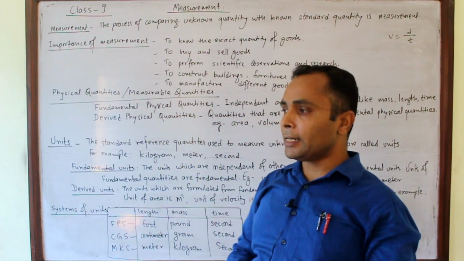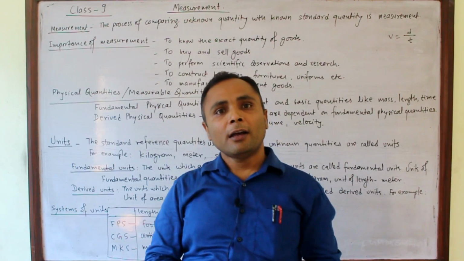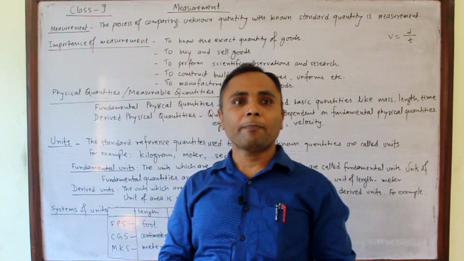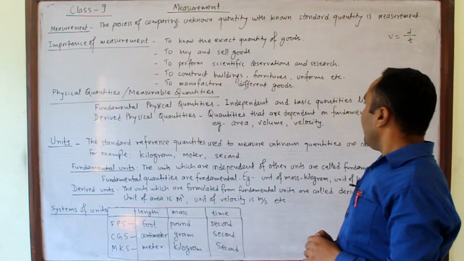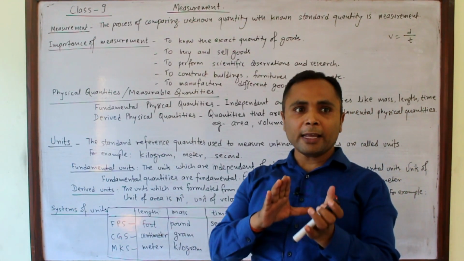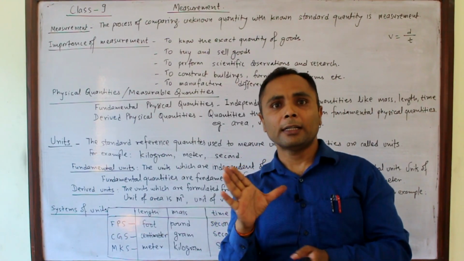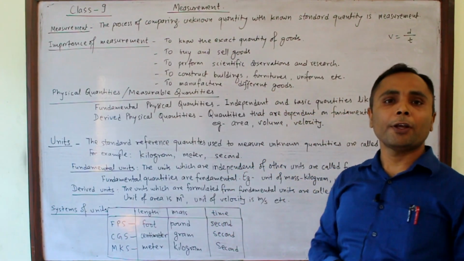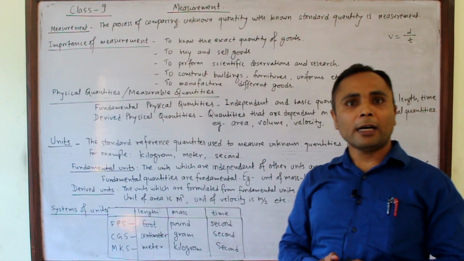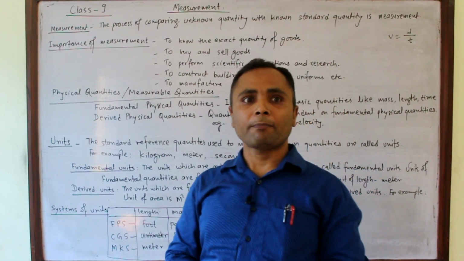We can measure it by using a meter scale or inch scale. These are units. We can also measure by using our hand span. This also will measure the length. This also will be a unit, but it will not be a standard unit.